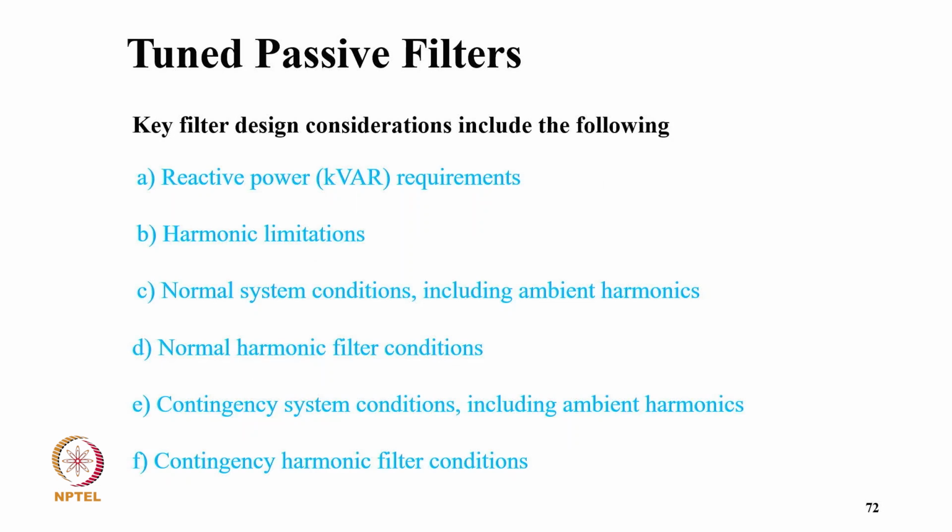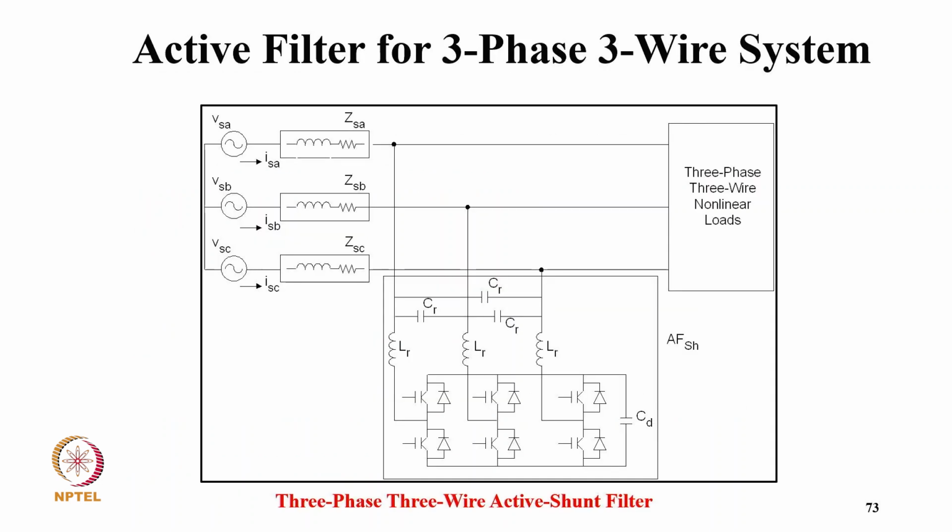Now coming to the tuned passive filter, key design considerations include the following: the reactive power requirement in kVAR, harmonic limitation, normal system conditions including ambient harmonics and normal harmonic filter condition, and contingency system conditions including ambient harmonics and contingency harmonic filter condition.